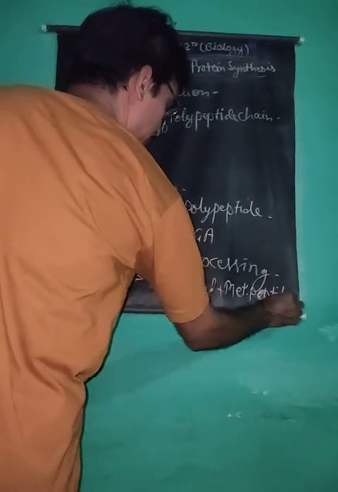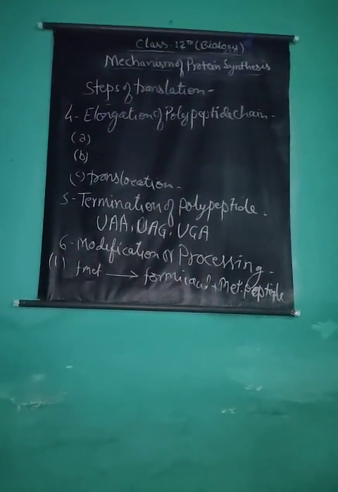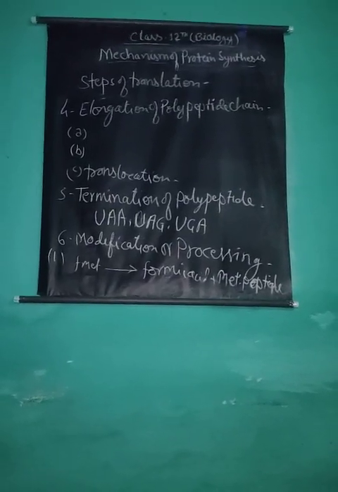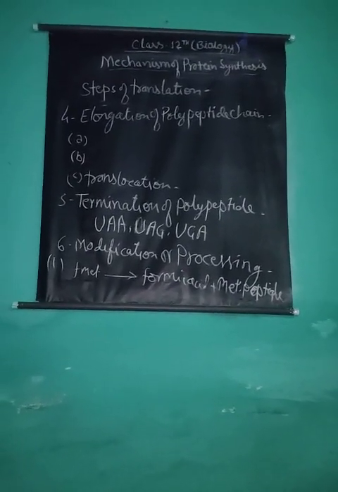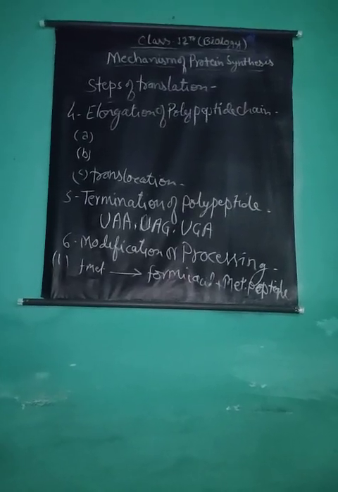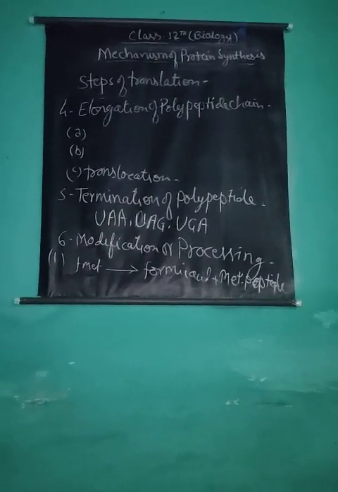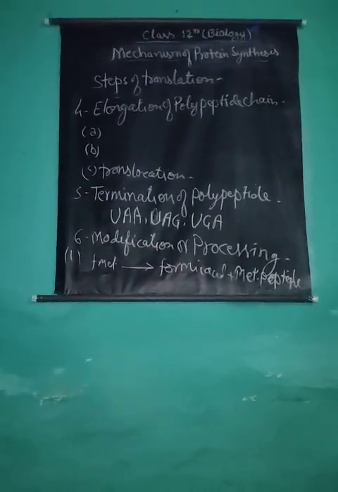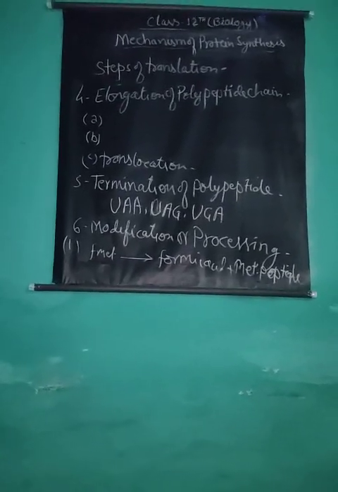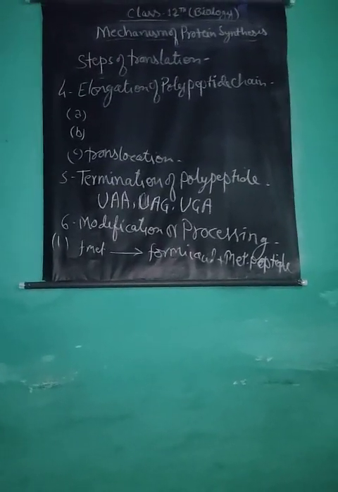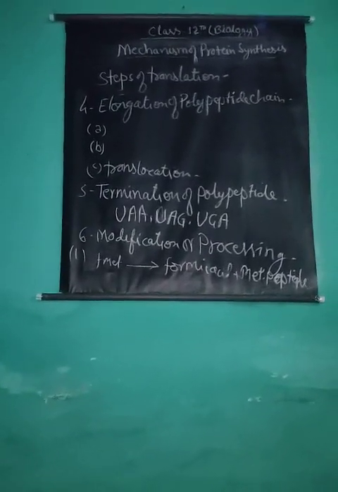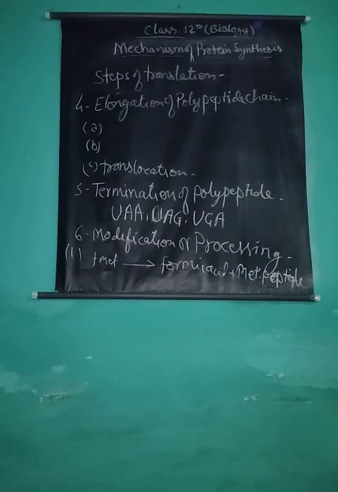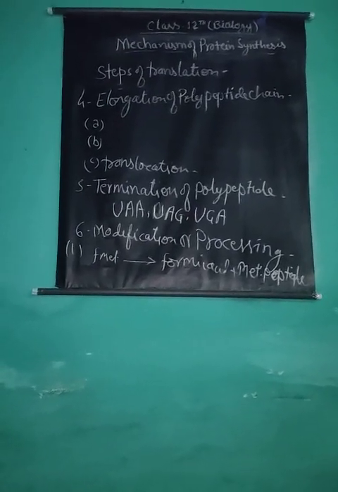Then, in the presence of a specific aminopeptidase enzyme, the methionine peptide is broken into methionine and peptide. These enzymes remove some amino acids from the N-terminal end or C-terminal end, or from both. After that, it undergoes maturation and gets folded alone or with other polypeptide chains to acquire secondary, tertiary or quaternary structure, and it becomes a functional protein.